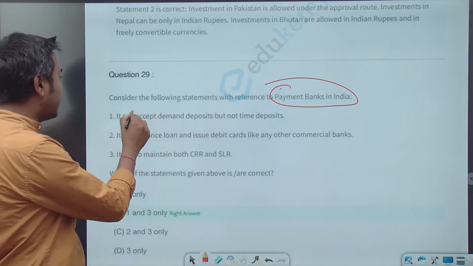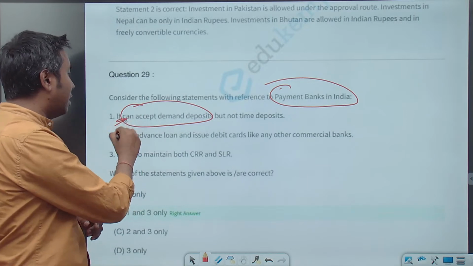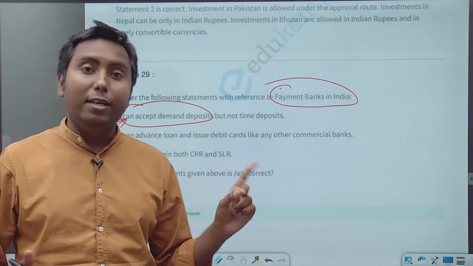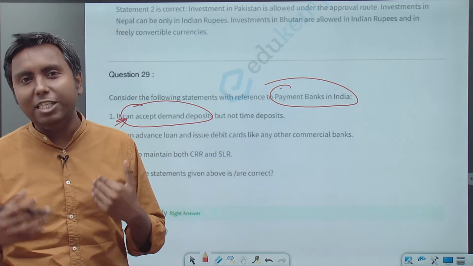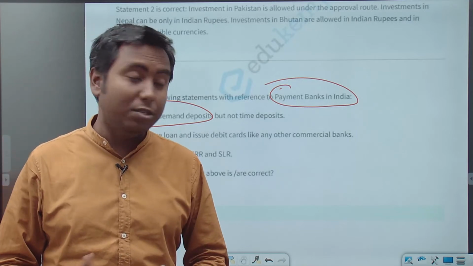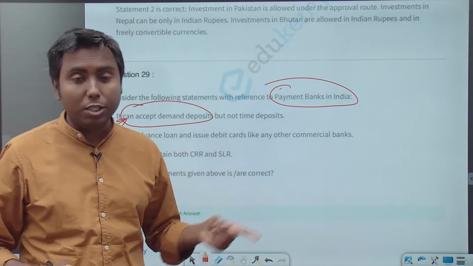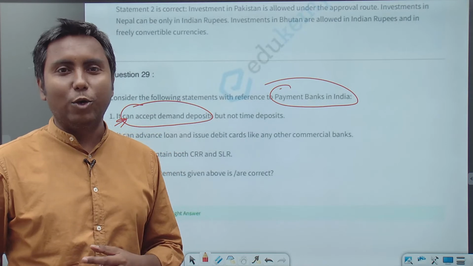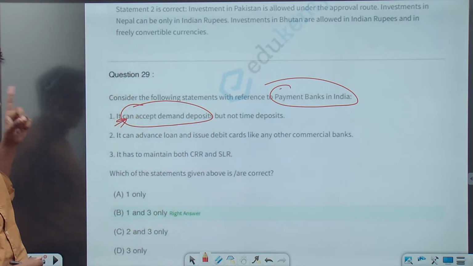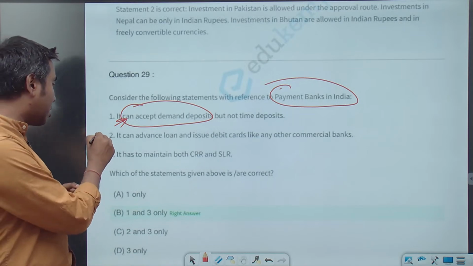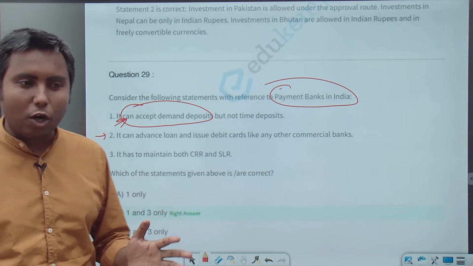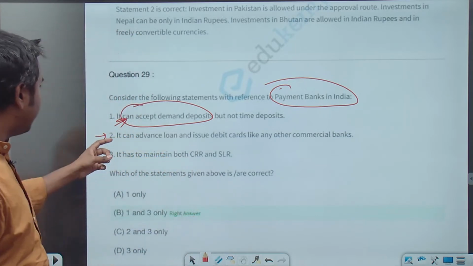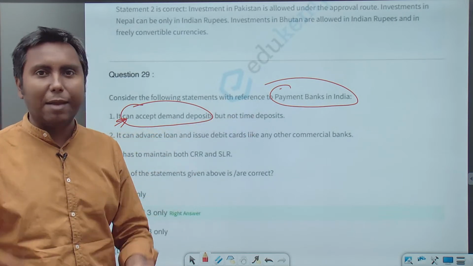It can accept demand deposit but not time deposit. What do you think about this? Indeed, a payment bank can accept demand deposit, but it cannot accept time deposit. Now see, if there is a banking entity which cannot accept time deposit, will it be allowed to lend? Will it be allowed to give loans? So if statement 1 is correct, then statement 2 has got to be incorrect, because unless an entity is taking time deposits, it cannot